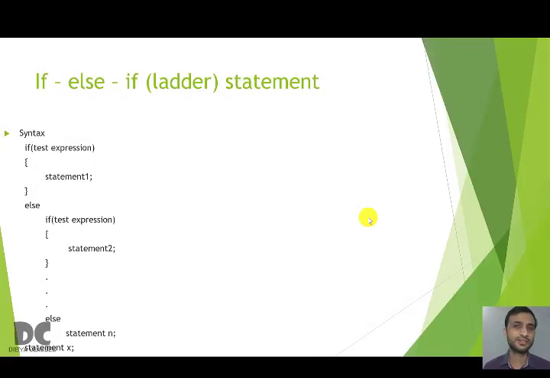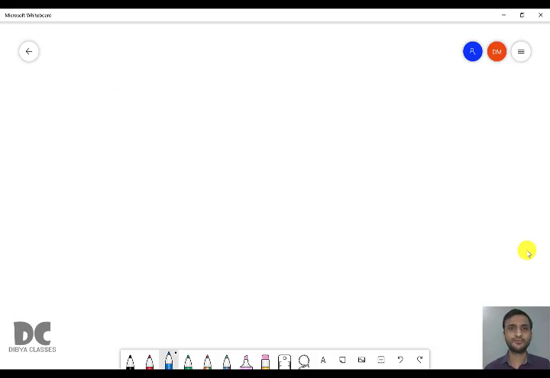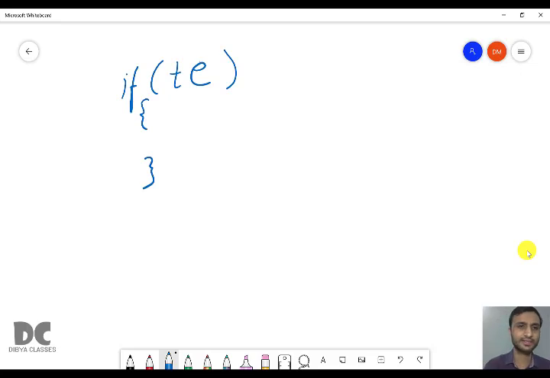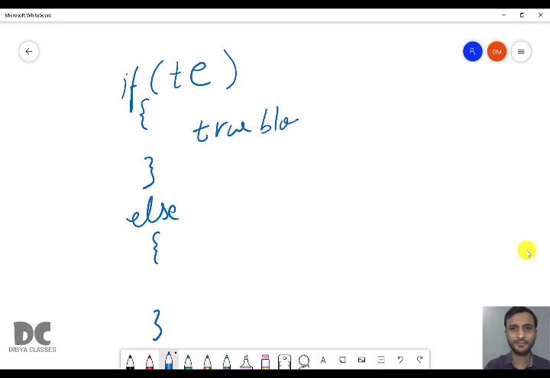So first let us discuss about its syntax. You already know the syntax of if, that is if test expression then curly brackets, and you already know about if else syntax, that is if test expression curly brackets else curly brackets, and inside these curly brackets, here will be true block, and here this will be false block.